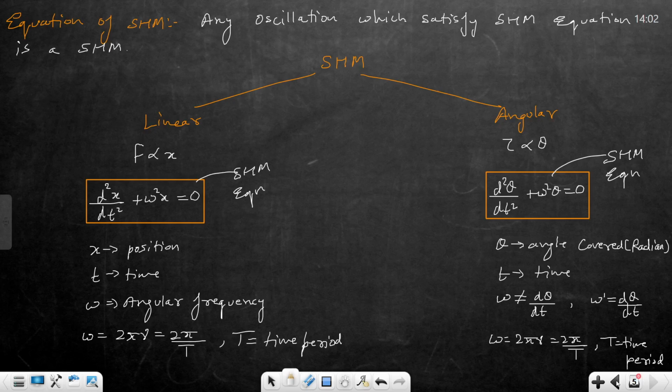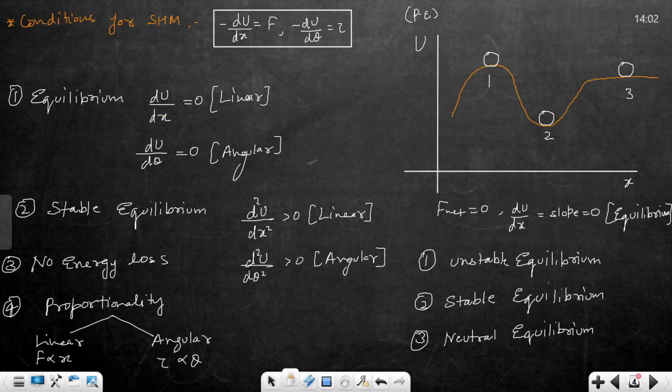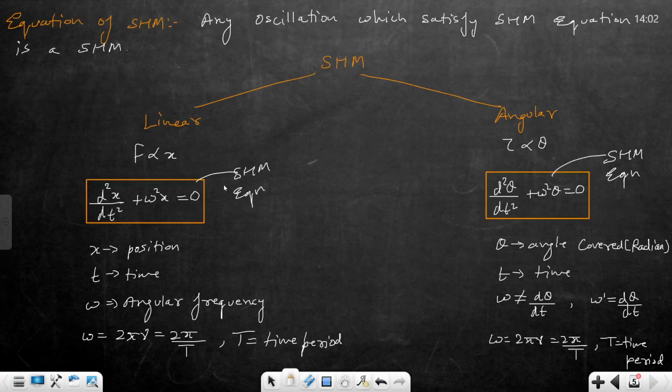So for any SHM, these conditions should meet. That object should be in equilibrium, then it should be in stable equilibrium, then no energy loss should be there, then proportionality should be there. For linear, force should be directly proportional to x, and for angular, torque should be directly proportional to theta, and the process should satisfy the SHM equation. For linear, d2x by dt square plus omega square x is equal to 0, and for angular this one.